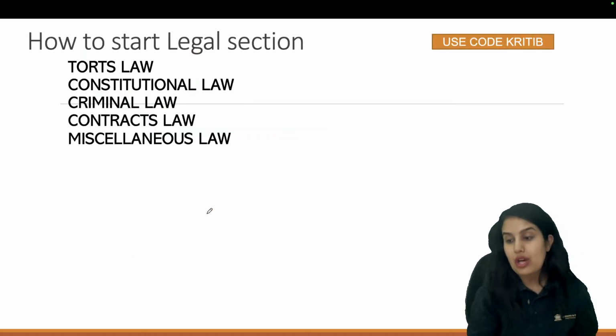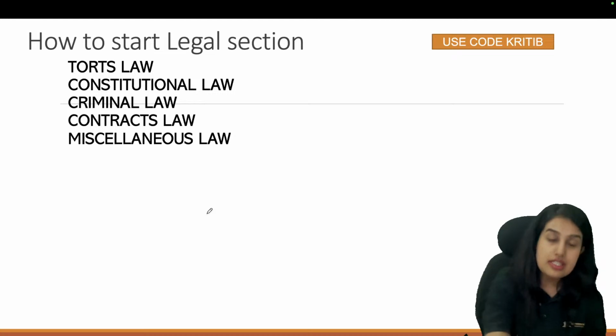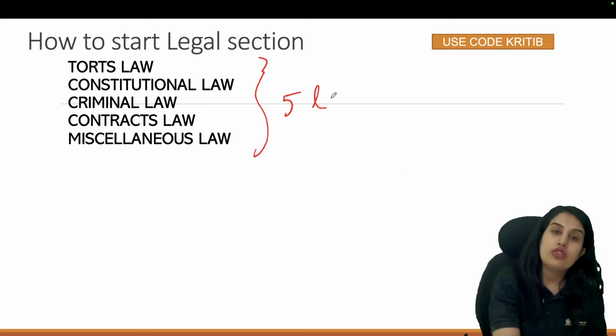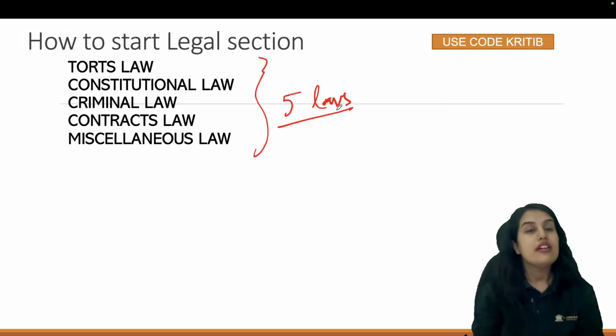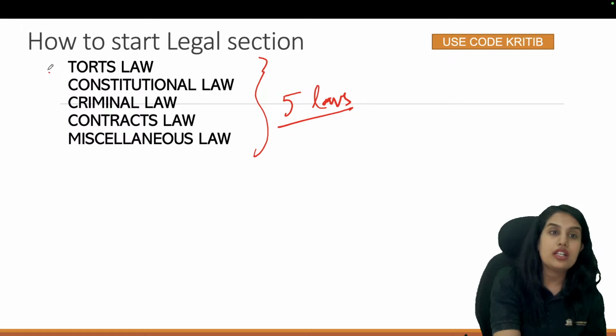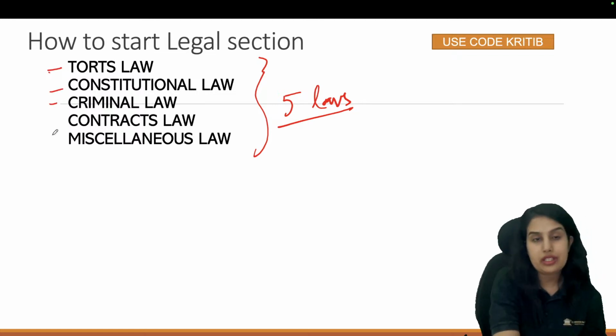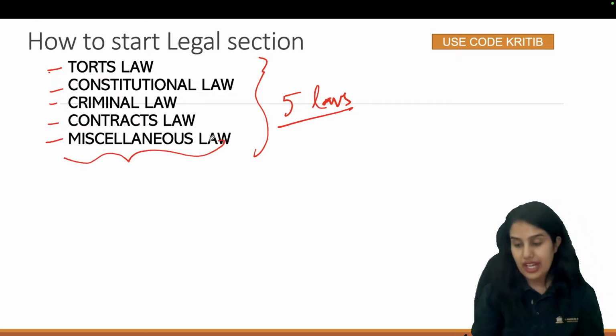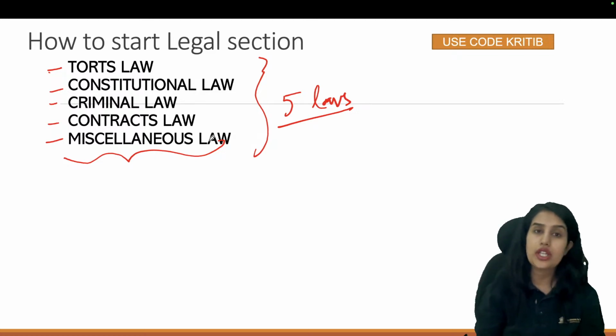Alright, let us talk about the legal reasoning detailed syllabus. So first, let's talk about what the legal reasoning section is. The legal reasoning section consists of 5 laws. So we have to prepare 5 laws when we are preparing for the legal reasoning section, starting with torts, coming to constitutional law, next will be criminal law, next will be contract law, and lastly we will have to cover miscellaneous laws. These are the 5 laws that we have to cover in the legal reasoning section of the CLAT or any other legal entrance examination for that matter.